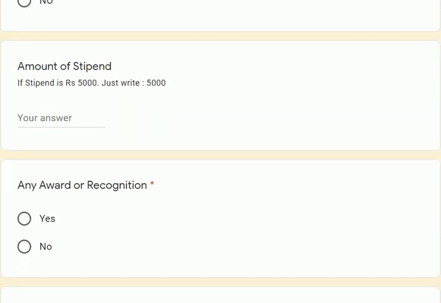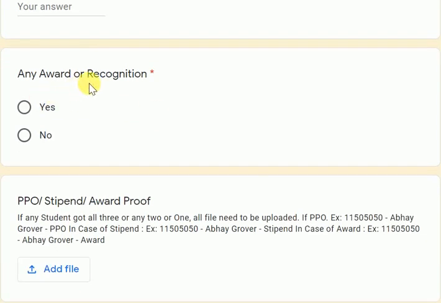Here you are required to fill in the amount of stipend, right? If you have received 5,000, 10,000, whatever, you are not required to write down rupees or dollars, anything. You just mention in Indian currency how much stipend you have received. Any reward or recognition: some students who do an internship in a company receive a reward, like best sales they have done, or the best work of HR practices. If it is done, you can select that.